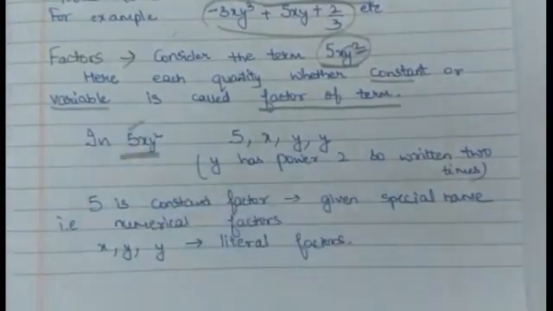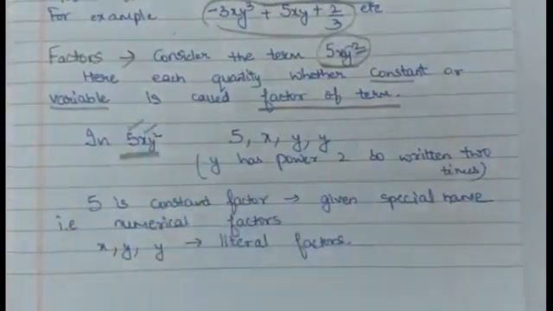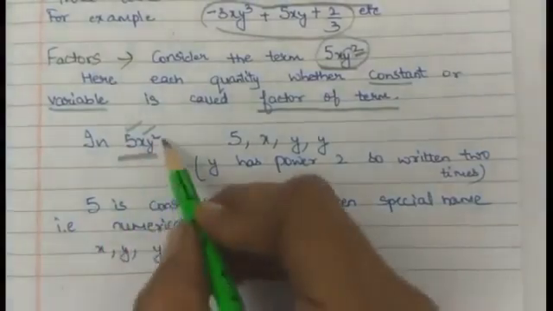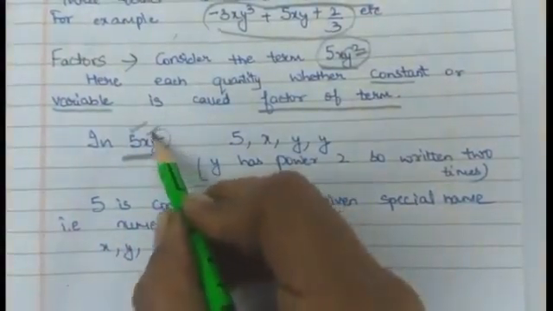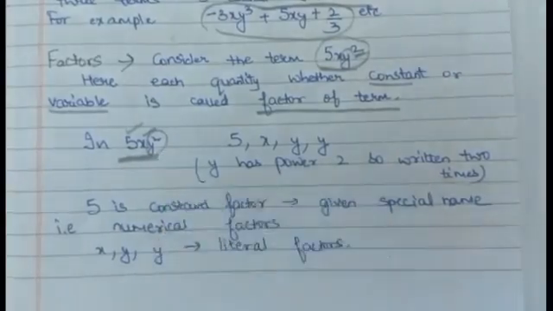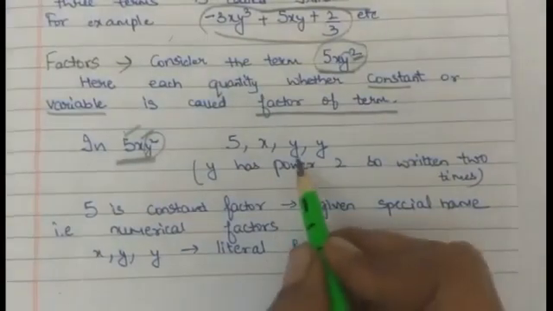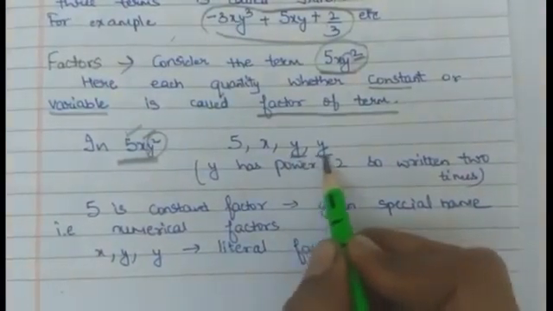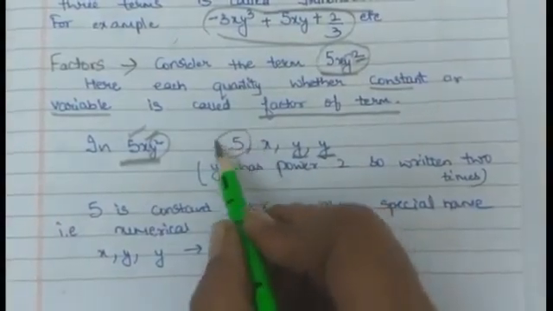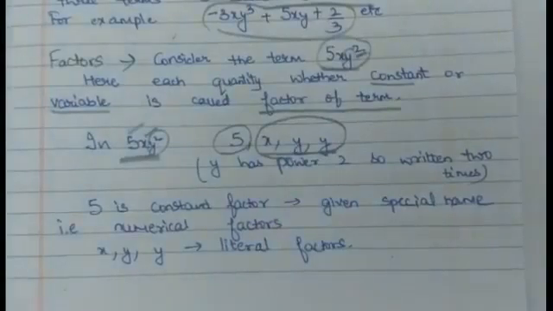5, that is a constant factor. X, that is a variable factor or literal factor. Now, y has index 2 or y has power 2, means y is coming 2 times. So, I will also write y, comma y. So this is a constant factor. These 3 are literal factors.